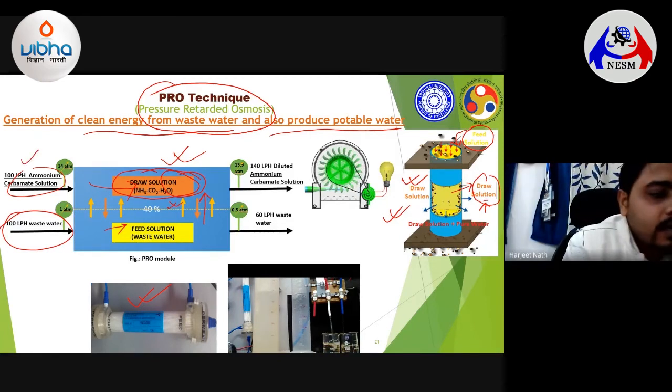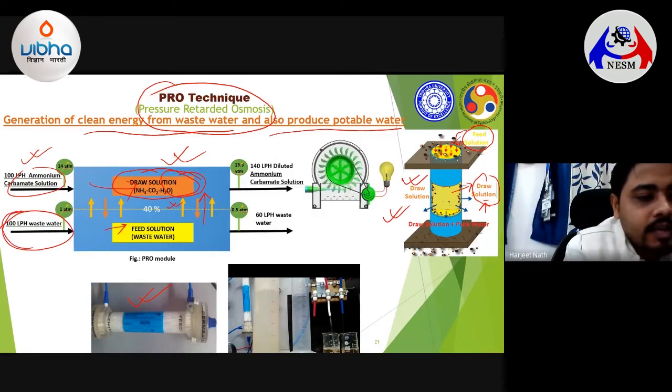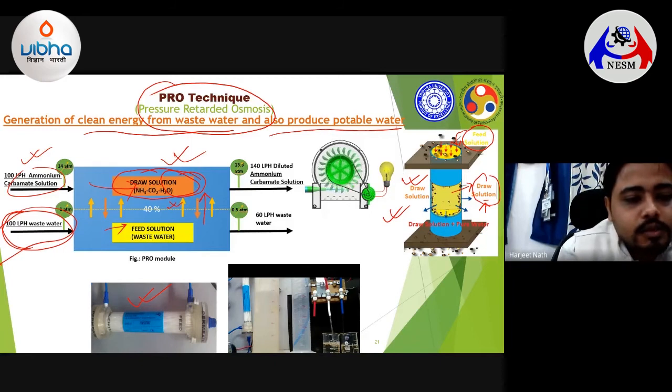So if you note here, say you are using 100 liters per hour of ammonium carbamate solution at some pressure, pushing it inside this pressure retarded osmotic membrane, and similarly you are giving 100 liters per hour of wastewater here. When it comes inside, due to this osmotic potential, you could see around 40% transmittance of the clean water from this wastewater to the draw solution, and as a result, initially it was 100 lph, and as a result of this forward osmosis, what happens?